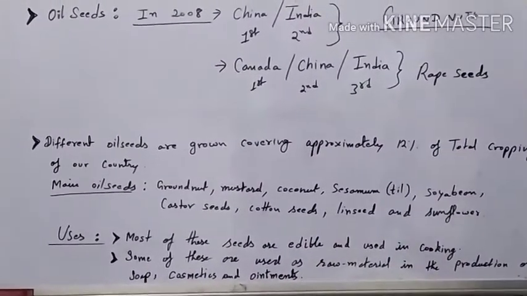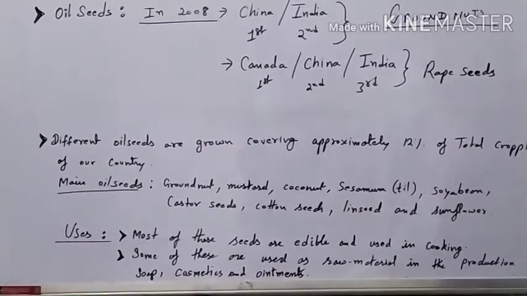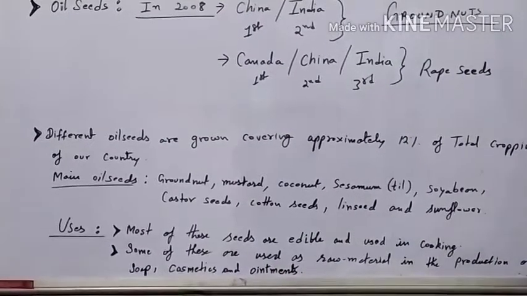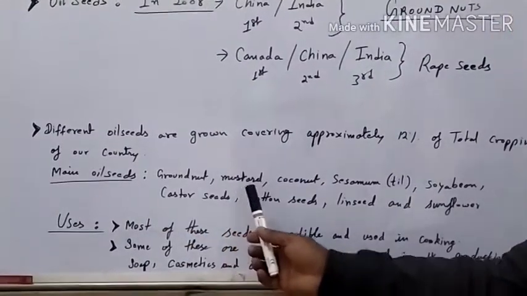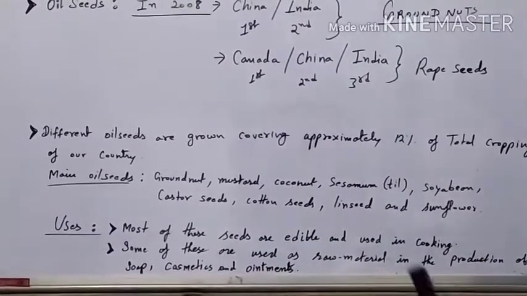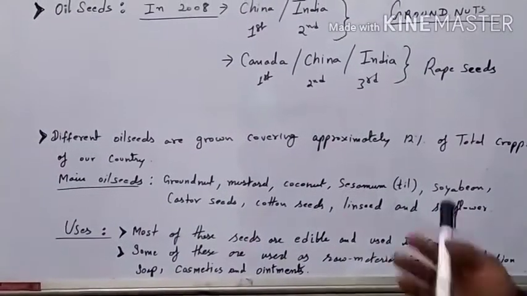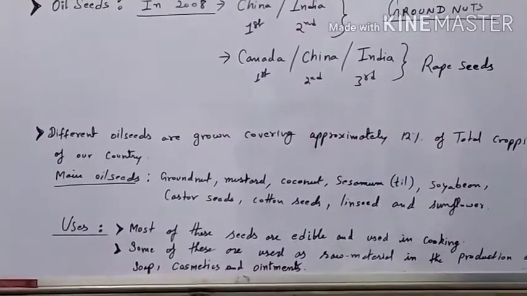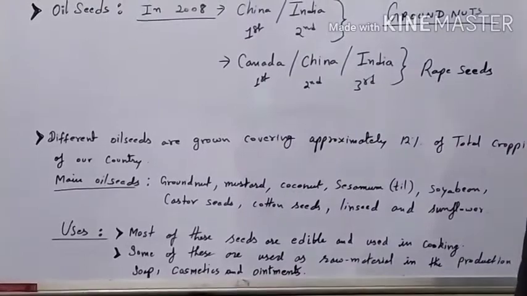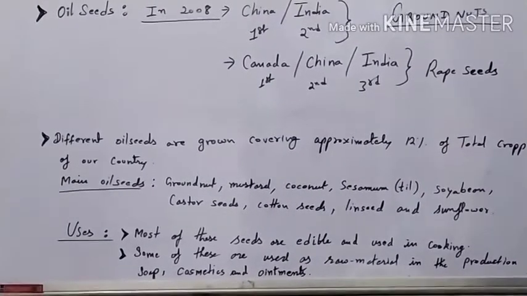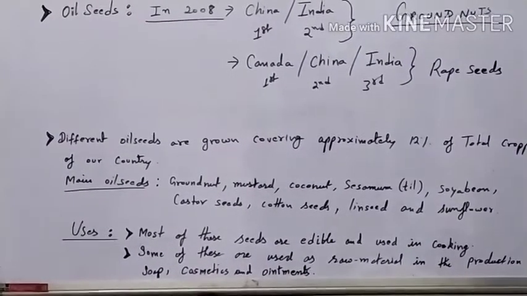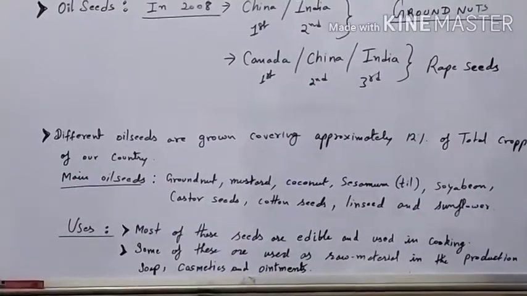Now why do we grow these? There must be some uses. Most of these seeds are edible and used in cooking, like groundnut, mustard, coconut, soybean and sunflower. From these seeds we get oil, and we use that oil as a medium of cooking in our homes. Besides cooking, there are other uses of these seeds also. They are used for making soap, cosmetics and ointments.